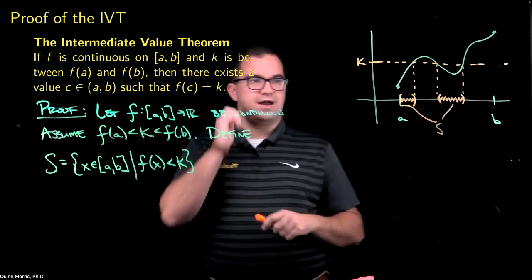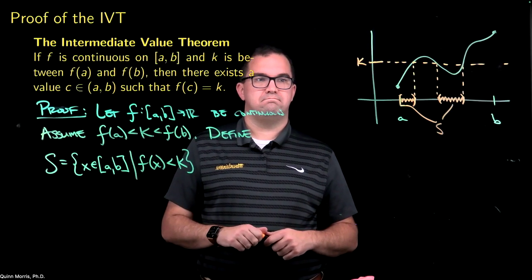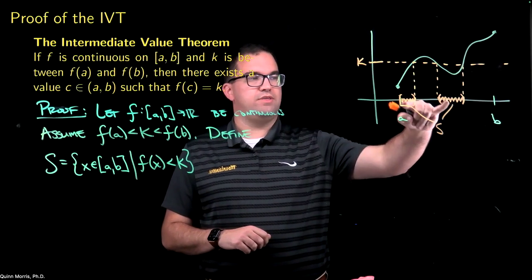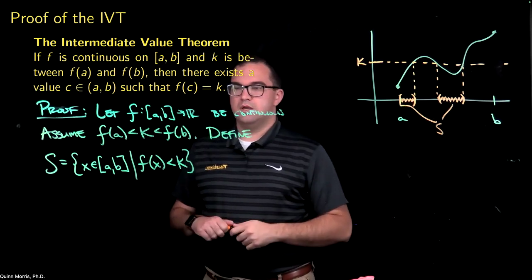I'm just defining this set S to be all the x values where f of x is less than that K value.